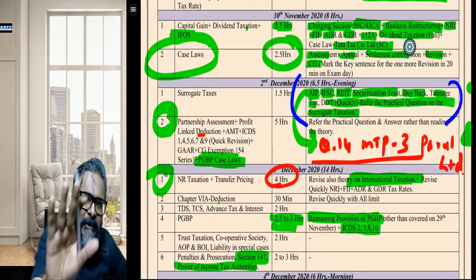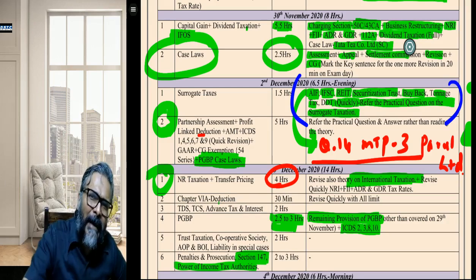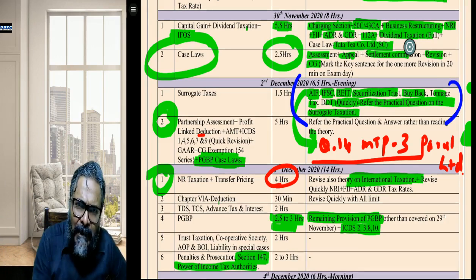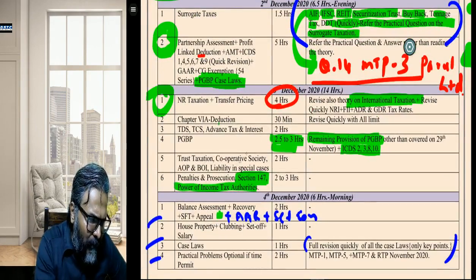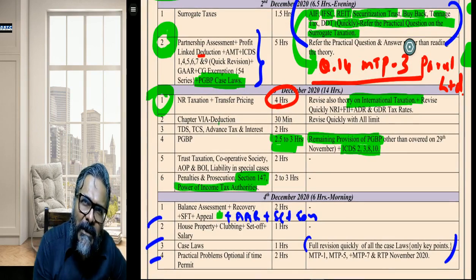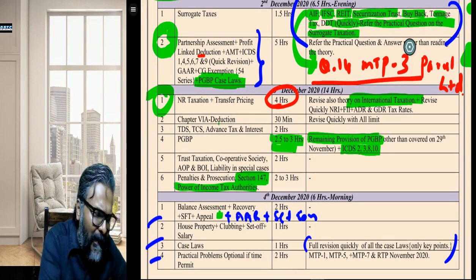So you would have done this practical at least either from my book, or from my compiler, or from my MTP, or from some other author's book. Wherever you have done it, you just have to mark the important question. Partnership assessment also, I have told you the same thing. Didn't I tell you that this part is all full practicals now? Now partnership assessment also, do the same thing. Refer directly the practicals. Don't refer anything theory in this segment.